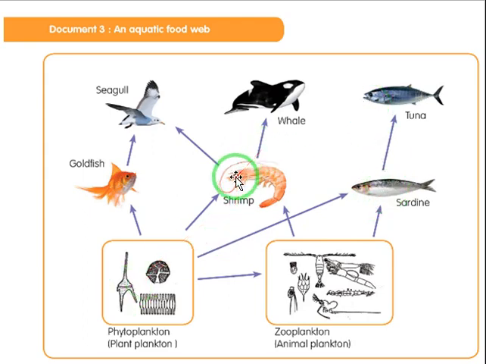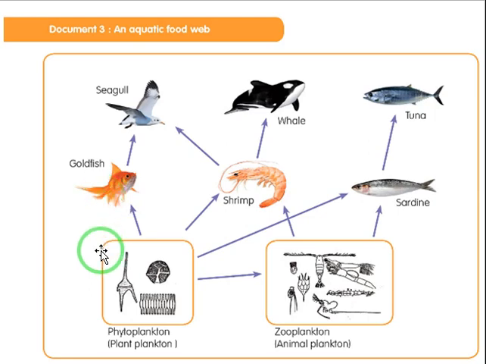Or the shrimp, for example, can eat plants, and the whale or the seagull feed on shrimps. Also, the goldfish eats plants while the seagull eats the goldfish. This is an aquatic food web which takes place in marine life or in water.